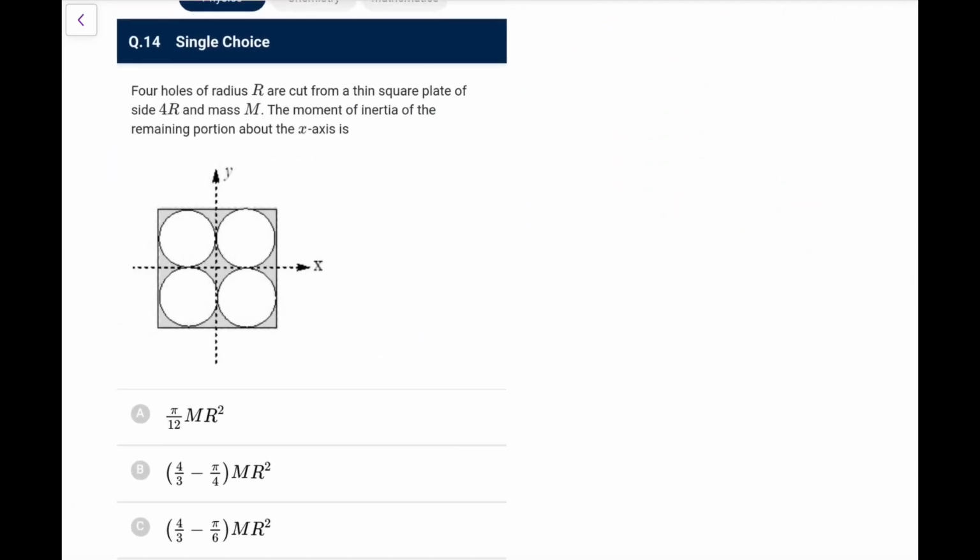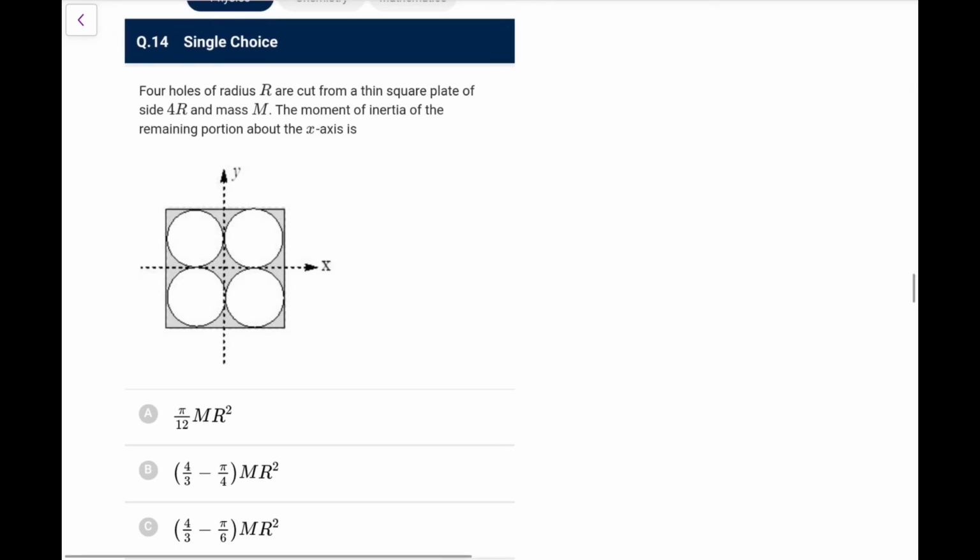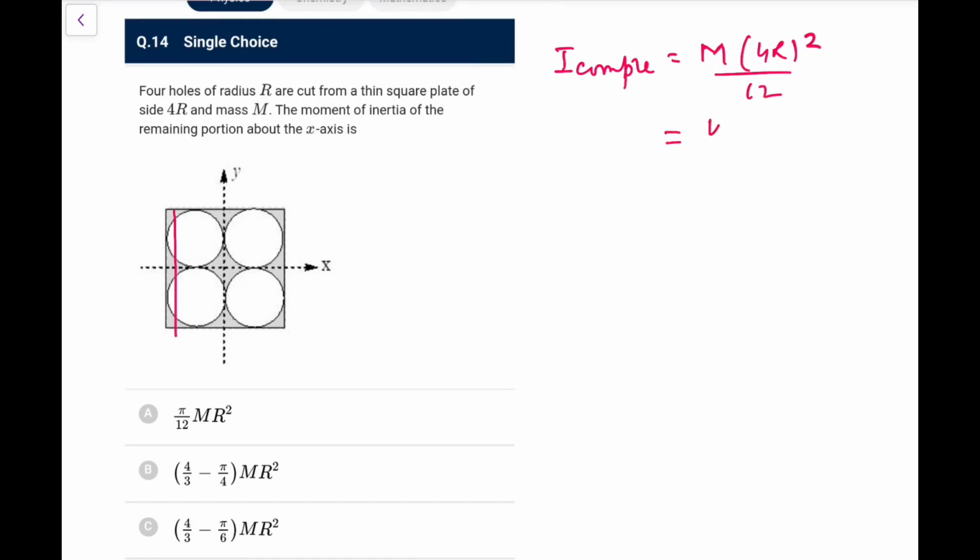Next one. You have 4 holes of radius r cut from a thin square plate of side 4r and mass m. The moment of inertia of the remaining portion about the x-axis is. So simplifying, I of the complete plate would have been, we can treat it like a rod, so it is ml square by 12. So l was 4r, square by 12, so that becomes 4 by 3 mr square. That is of the complete.